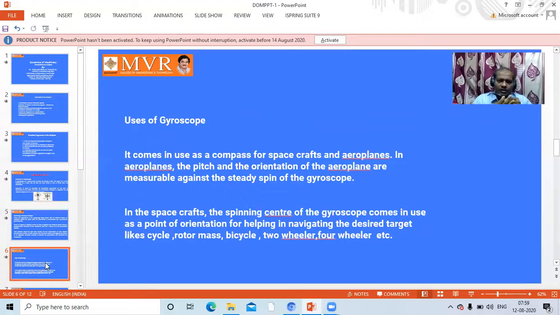On the longitudinal axis, the aeroplane can take a downside or upside. That is another case. On the transverse axis, it can fluctuate with the left side down and right side up, or left side up and right side down.